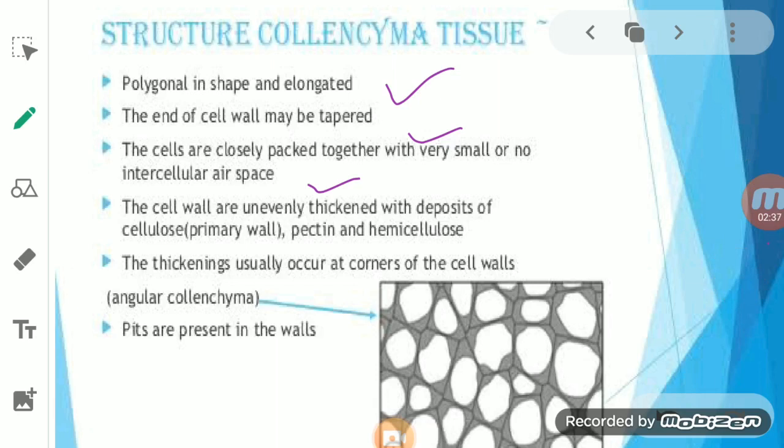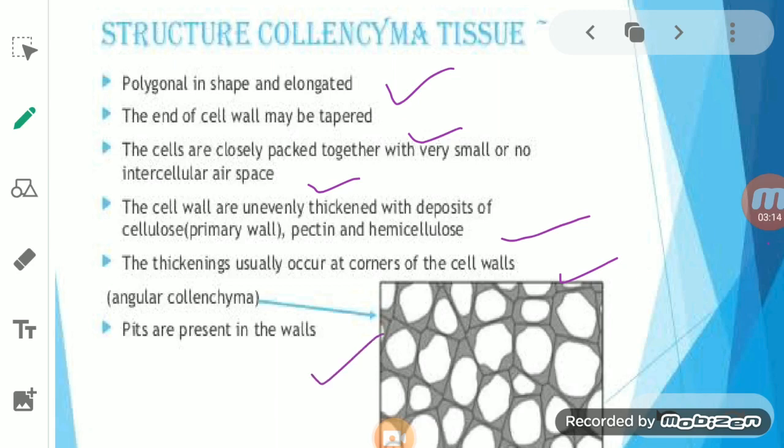The cell walls are unevenly thickened with deposition of cellulose, pectin and hemicellulose. So the walls consist of three things: cellulose, hemicellulose and pectin. And the thickening usually occurs at the corner of the cell wall. I told you that this thickening is due to the presence of pectin, and pectin is basically present at the corner of the cell wall, which is called the angular collenchyma.